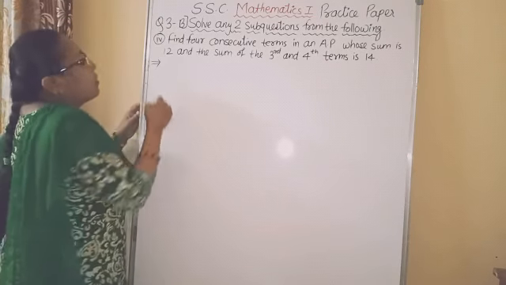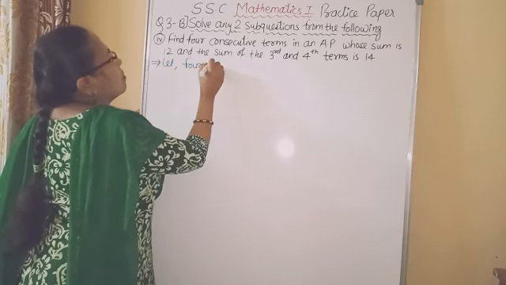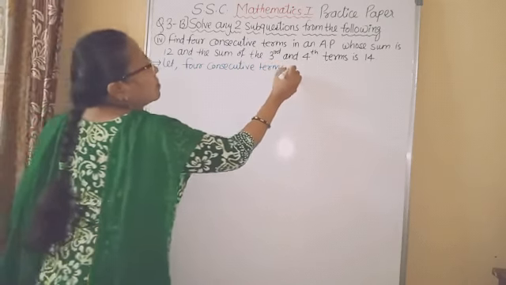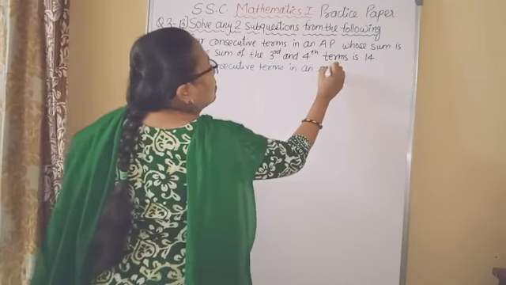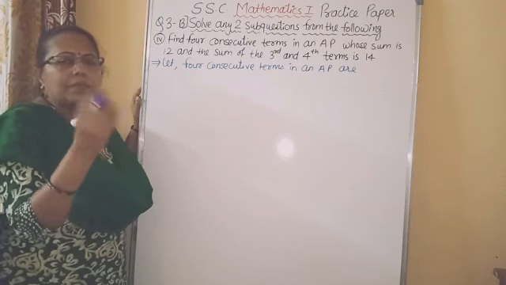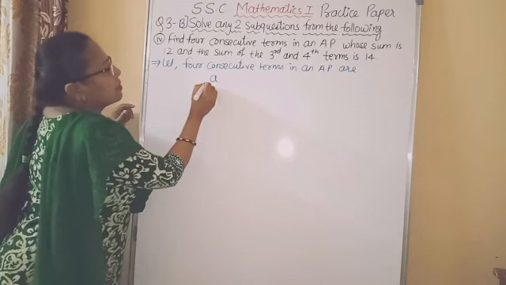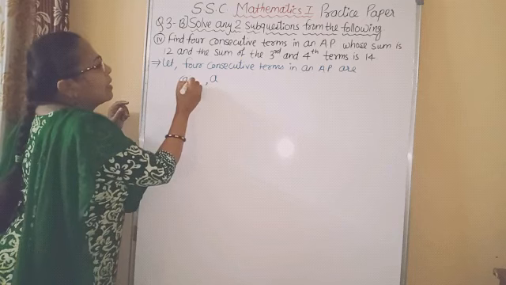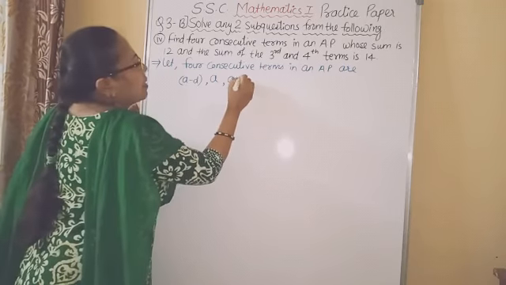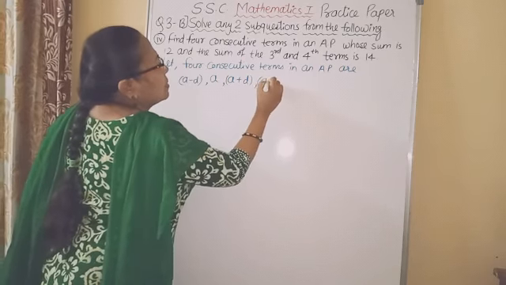So first we have to assume the terms. Let 4 consecutive terms in an AP be, okay, now let's consider that one term is A. Its previous term you will get A minus D. Its next term you will get A plus D. And one more term we require, that term is A plus 2D.